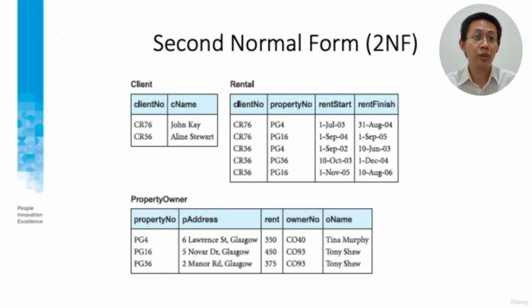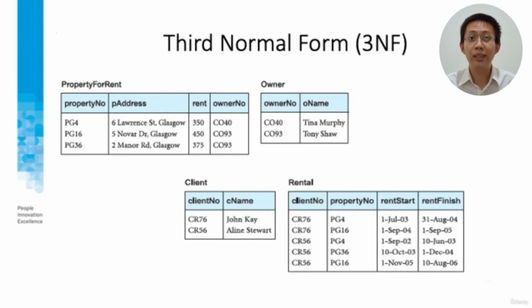Now we see how to get from the first normal form to the second normal form. We can see in the property rental owner, the UID attributes are client number and property number. Now, what are the attributes that are dependent on the entire UID? Client number, property number. And what are the attributes that are dependent only on property number? Now we see the result of second normal form.